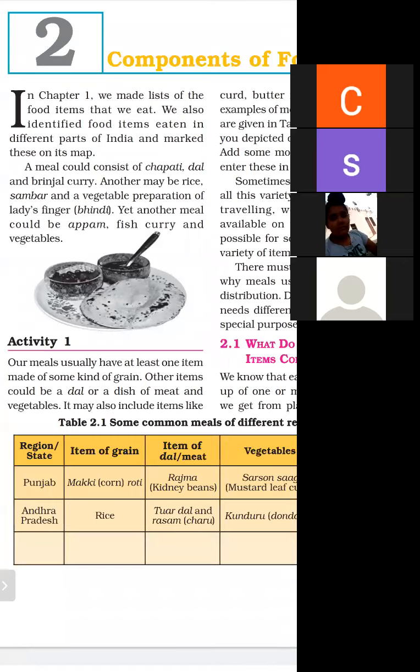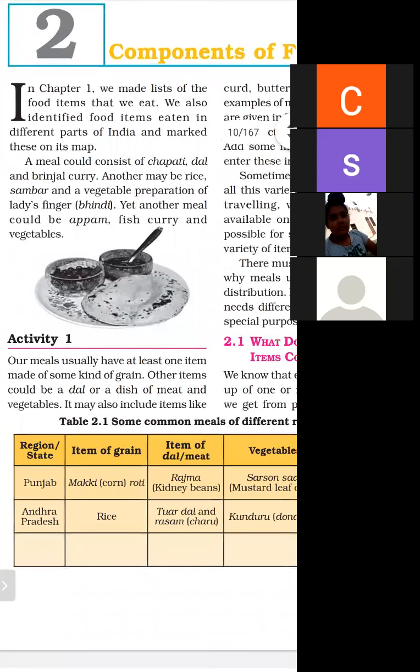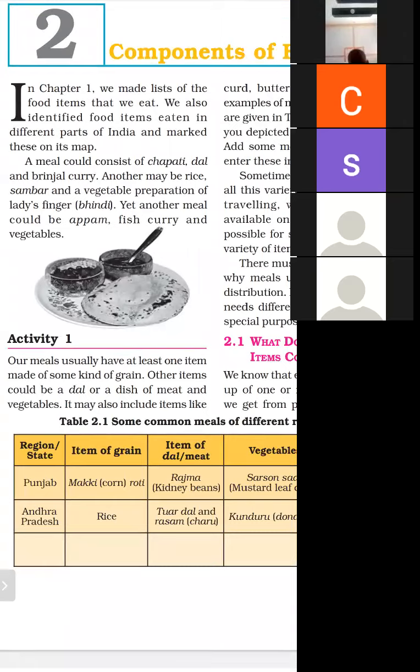So our food can be vegetarian or non-vegetarian. If we are vegetarian, then we eat lady finger, and if we are non-vegetarian, then we can eat fish curry. So our food contains a variety of different foods.